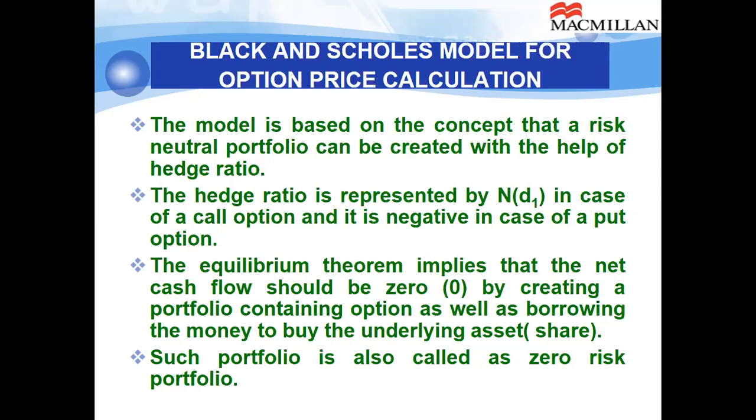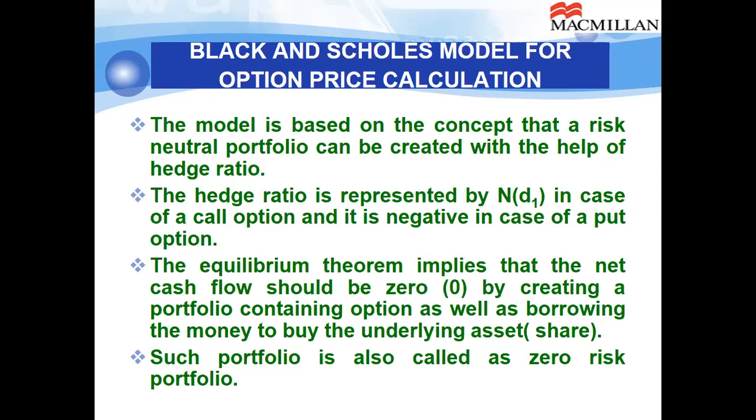Now let us proceed further. Two methods we have learned in the previous session: option equivalent method and risk neutral method. Now we proceed further with the more sophisticated method applicable across the globe, Black-Scholes model for option price calculation. The model is based on the concept that a risk neutral portfolio can be created with the help of hedge ratio. Hedge ratio, let me again remind you, is the ratio which tells us how the portfolio of the seller of the option is to be created.